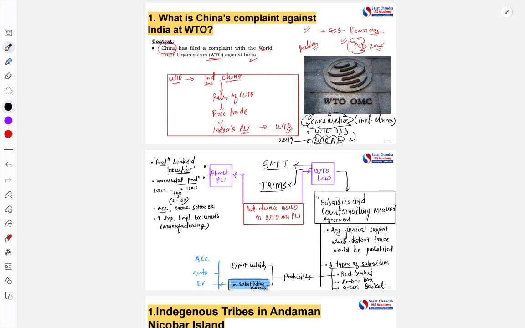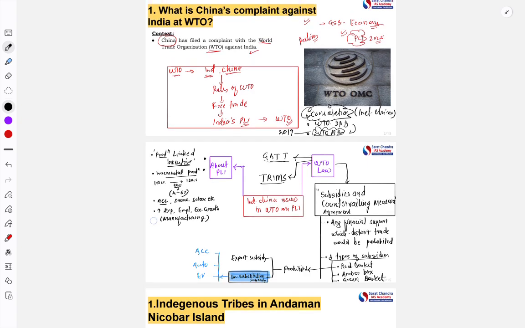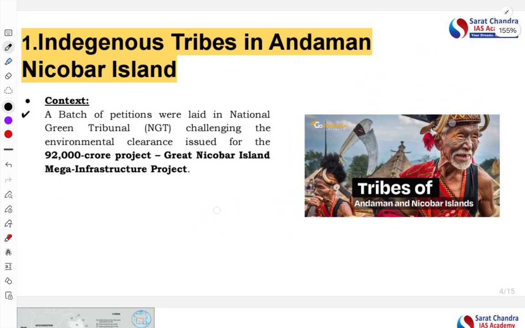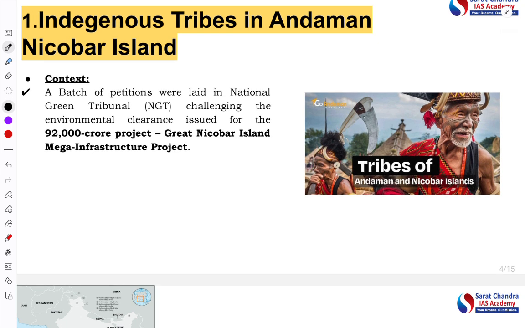So this was the article. We had discussed it comprehensively. Let's go to the next important article. The next article is related to the indigenous tribes in the Andaman and Nicobar Islands. This is also a very important article from the prelims as well as the mains point of view.